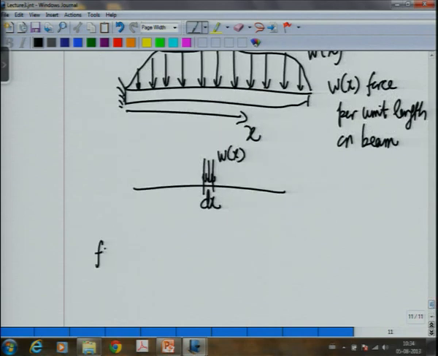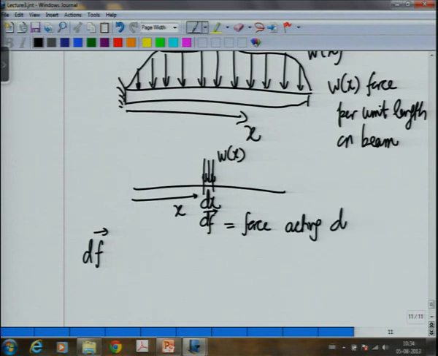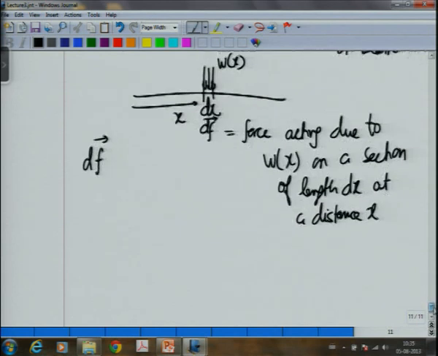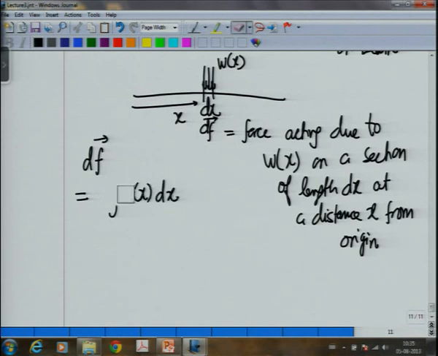So the total force acting here, this force df, is equal to the force acting due to W of x on a section of length dx at a distance x from the origin, assuming W of x is all in the same direction.